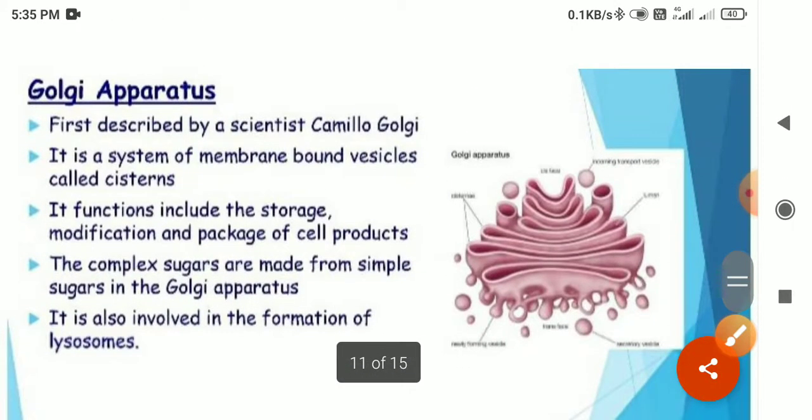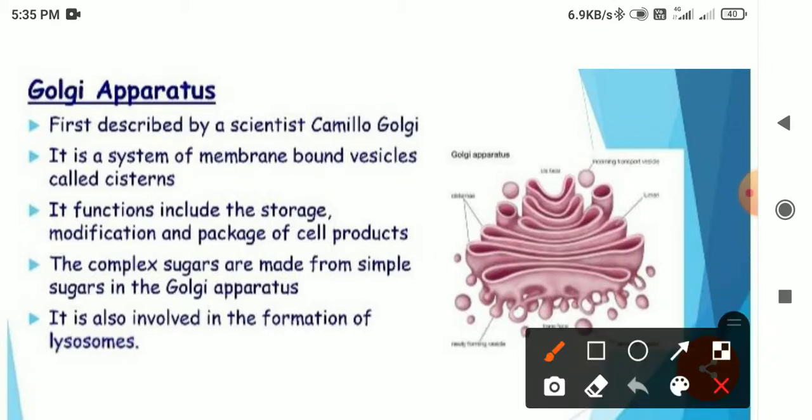The next one is the Golgi apparatus, which you can see. Golgi apparatus was basically discovered by Camillo Golgi. Okay, on the basis of his name only, Camillo Golgi, this was named as the Golgi apparatus. Okay, it contains three things, that is tubules, cisternae and vesicles.